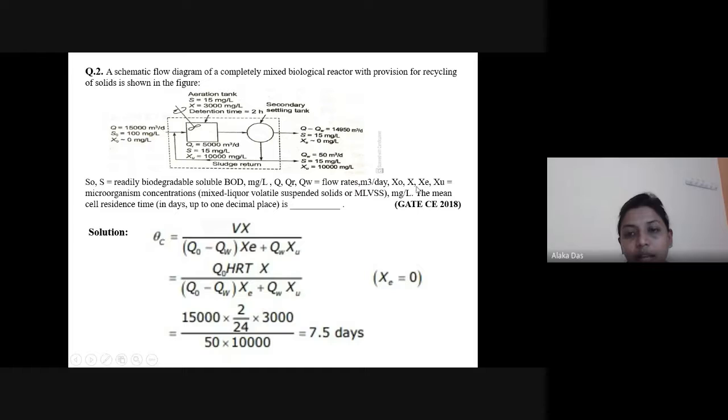X0, X, Xe and Xu are the microorganism concentrations, that is mixed liquor volatile suspended solids, or MLVSS, also given in mg per liter. So we have to calculate the mean cell residence time. The mean cell residence time is equal to VX divided by (Q0 minus Qw) Xe plus Qw Xe. Here V is equal to Q0 into HRT. We put in the values and it comes out to be 7.5 days.